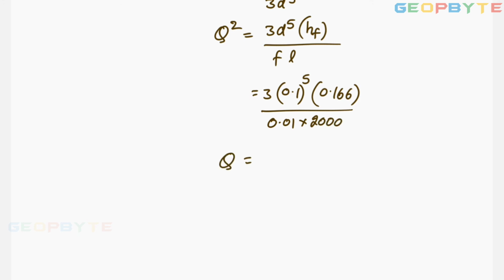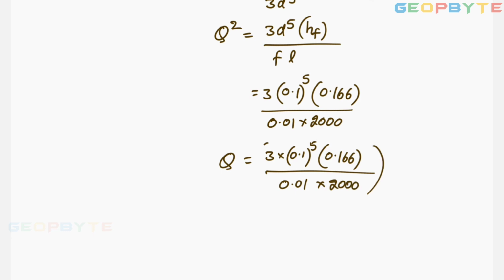From this Q equal to 3 into 0.1 power 5 into 0.166 divided by 0.01 into 2000, whole power 1 by 2.